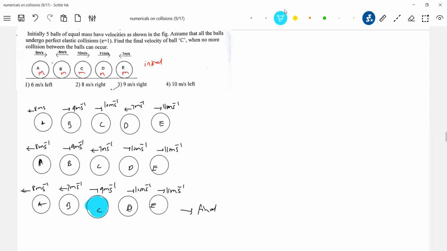I think these are the types of questions you can expect in advance. Within 2 or 3 minutes, you're supposed to crack this. So don't go for any formula. All are having the same mass and elastic collision. Exchange of velocities occurs. This is the idea.